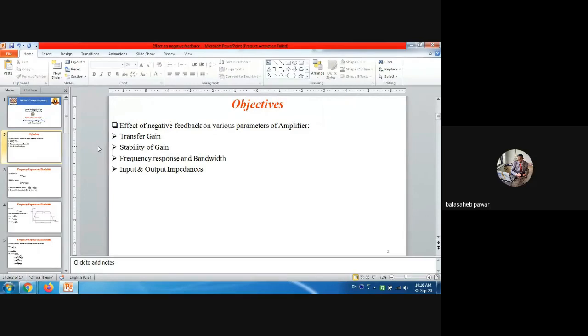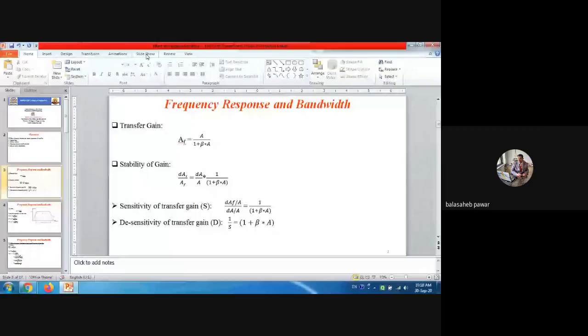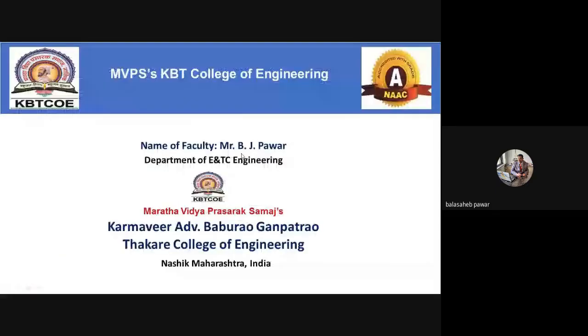So yesterday we already covered the effect of negative feedback on the first parameter of the amplifier, and that is nothing but the transfer gain. Okay, so yesterday we already derived the relation between the transfer gain of the amplifier with and without feedback, and concluded that the gain gets reduced by using negative feedback in the amplifier circuit.